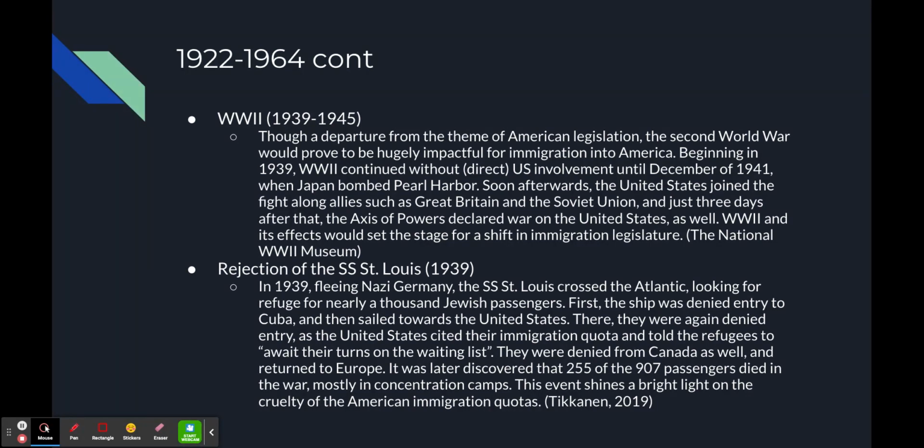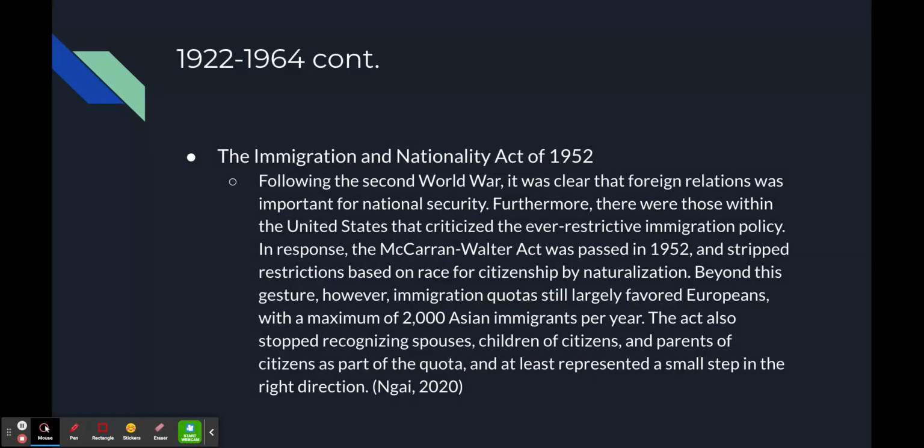At the same time, we rejected the SS St. Louis, which is again out of scope of our focus, but it was a horrible act that resulted in 255 of the Jewish passengers on board dying during World War II. In 1952, the Immigration and Nationality Act was passed.